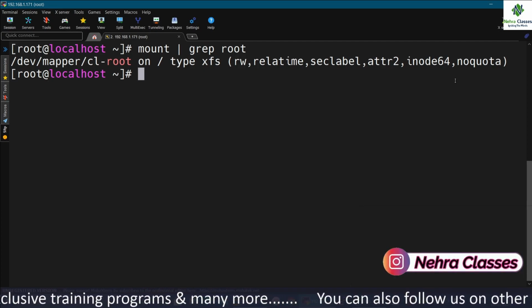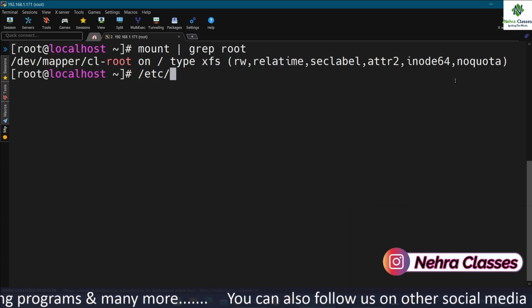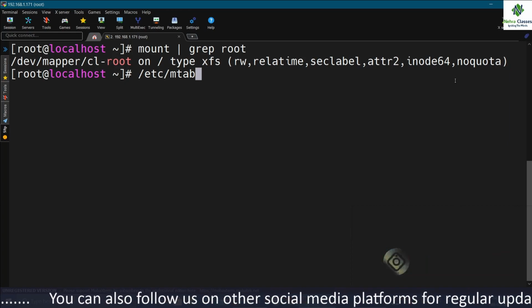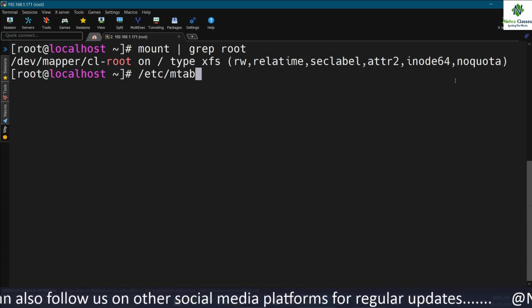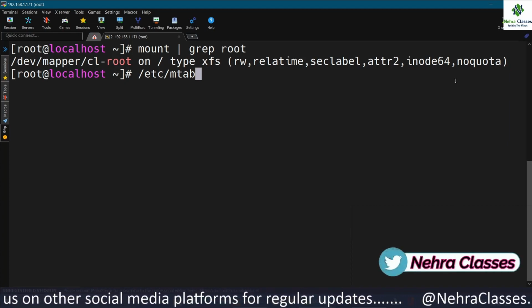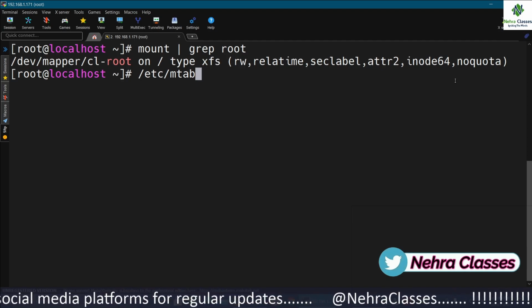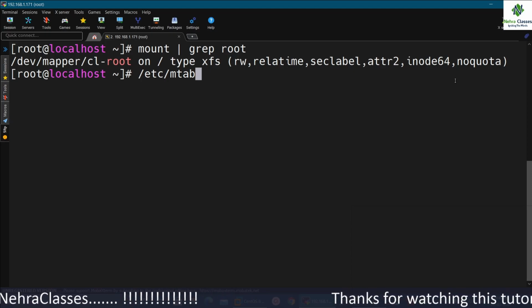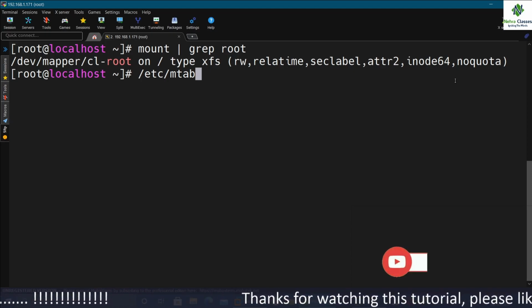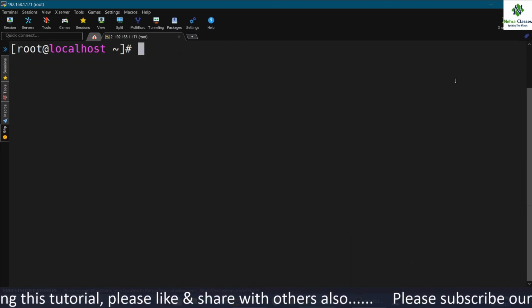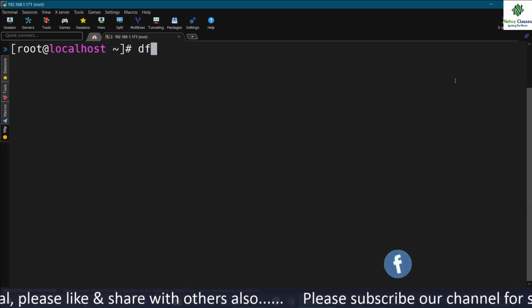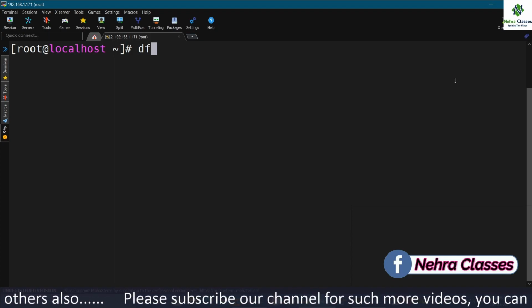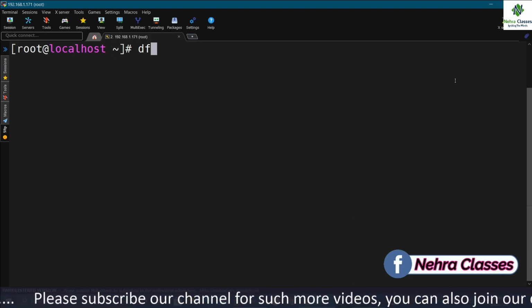If I talk about the /etc/mtab file, the /etc/mtab file is not updated by the kernel, but it is maintained by the mount command. And please do not edit the /etc/mtab file manually. Now I will talk about the df command. df is the disk free command. A more user friendly way to look at the mounted file systems is df.